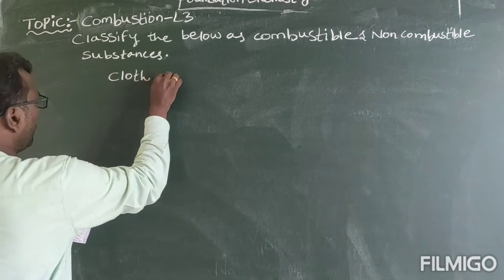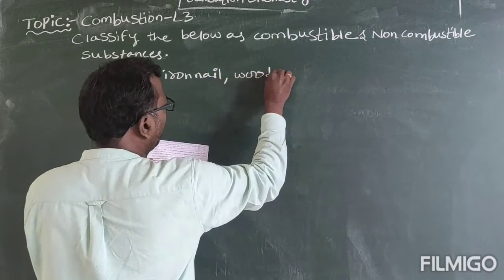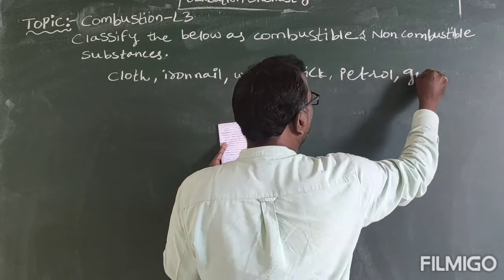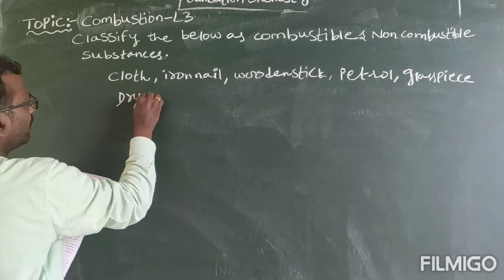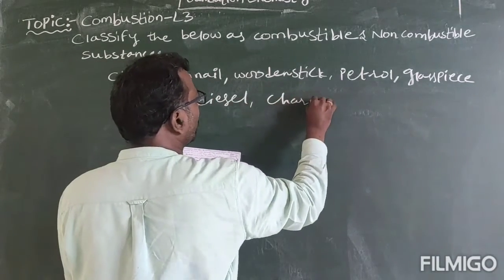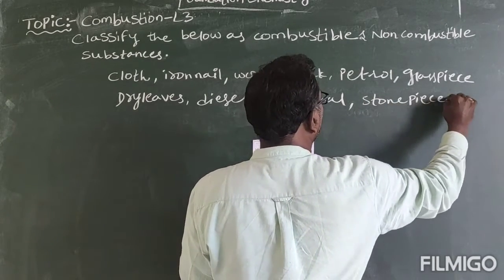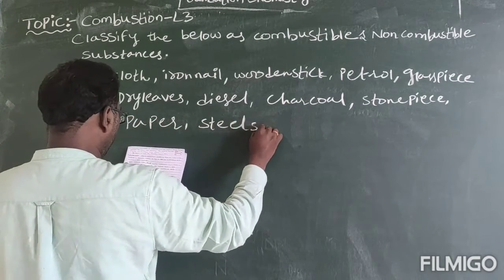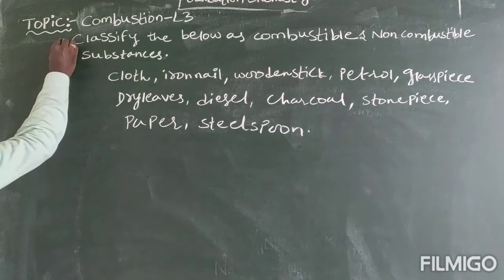Cloth, iron nail, wooden stick, petrol, glass piece, dry leaves, diesel, charcoal, stone piece, and paper, steel spoon, as combustible and non-combustible substances.